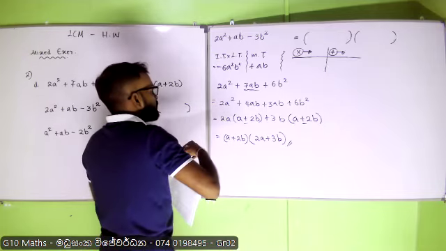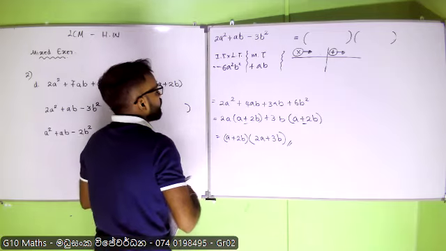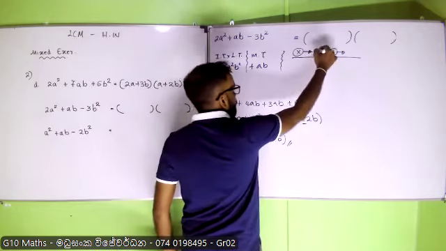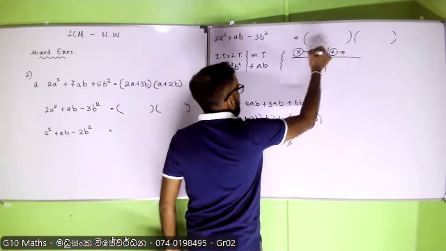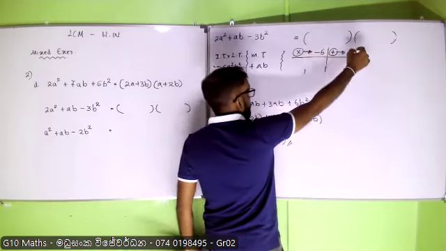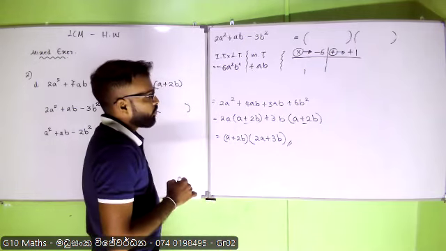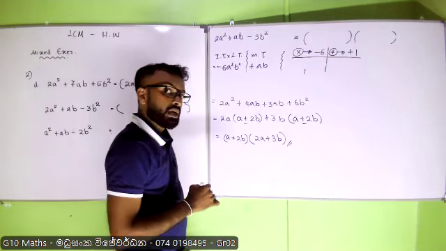When you multiply the two terms, you need to obtain minus 6. When you add the same two terms, you need to obtain positive 1 here. Alright. Now I am going to first decide my signs.